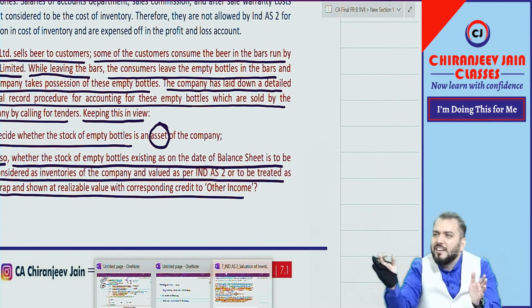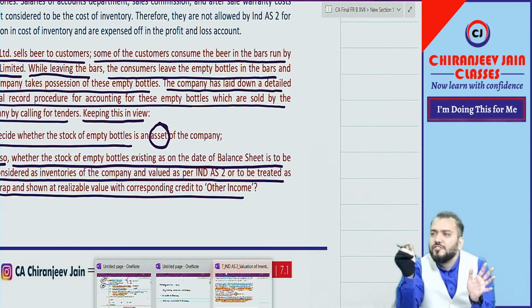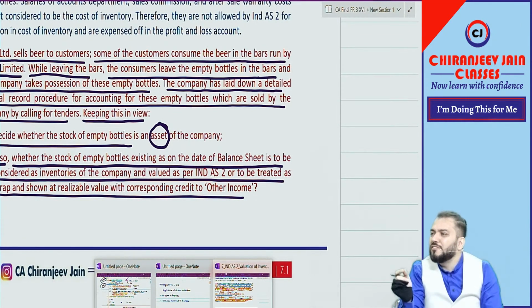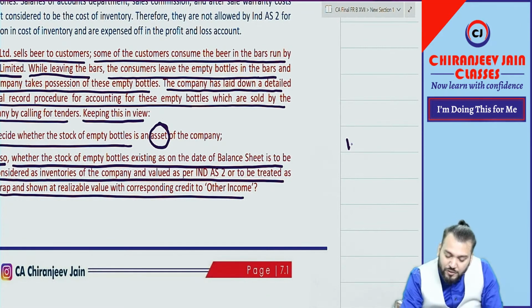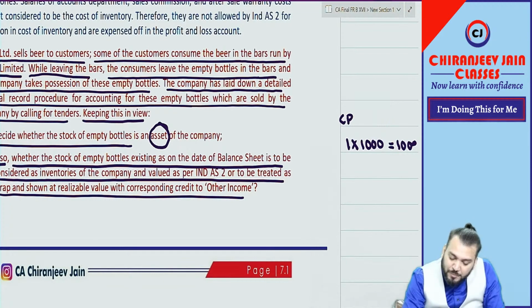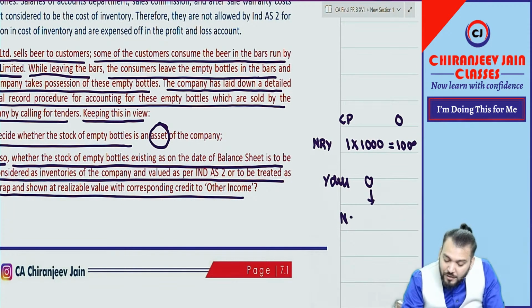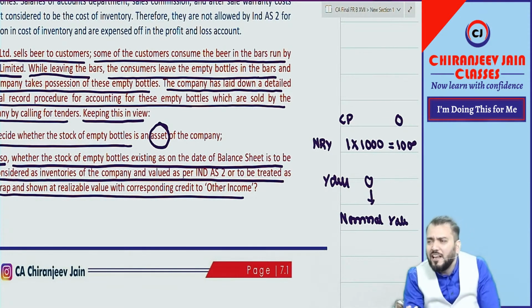So there is a practical understanding that whenever the value is 0, we disclose at nominal value. Means will disclose at rupees 1, means suppose there are 1000 bottles. So the NRV becomes 1000 and the cost price becomes 0. So value becomes what? 0. Whenever this is the practical understanding, it will be disclosed at what? Nominal value. Nominal value means 1 rupee or 10 rupees or 100 rupees.